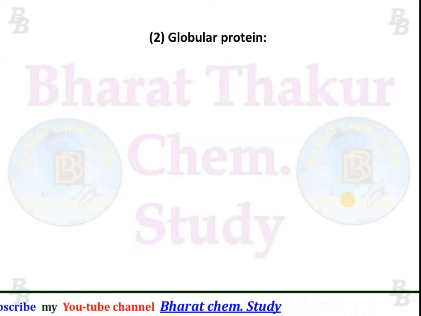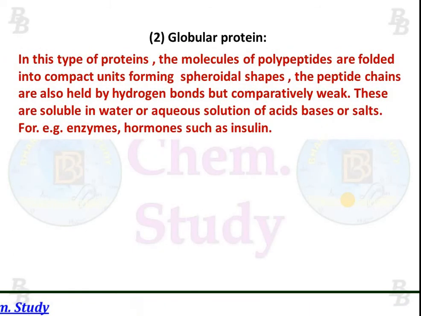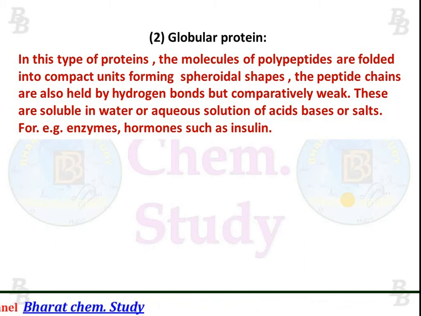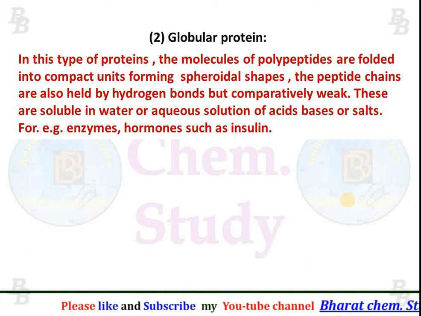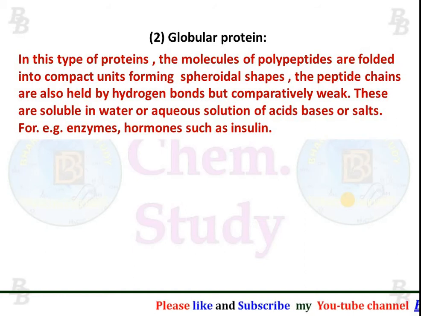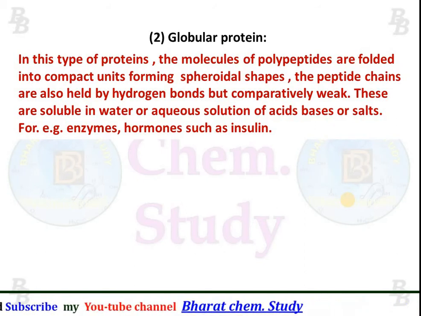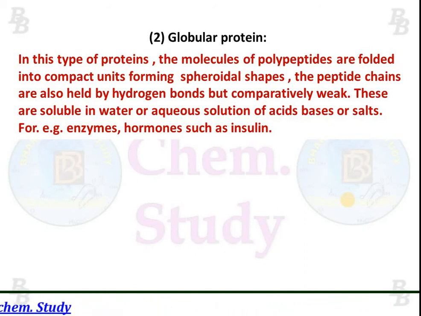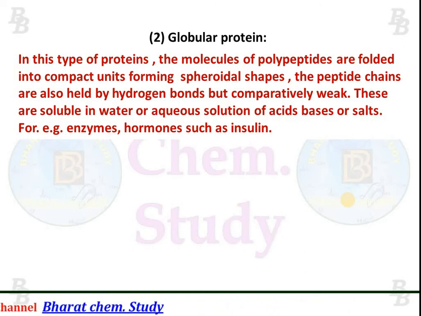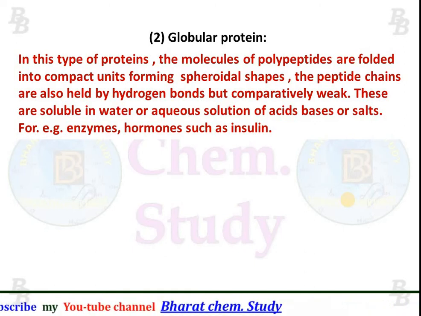Next type is globular protein. In this type of protein, the molecules of polypeptides are folded into compact units forming spheroidal shapes. The peptide chains are also held by hydrogen bonds, but comparatively weak as compared to fibrous protein. These are soluble in water or aqueous solutions of acids, bases or salts. For example, enzymes and hormones such as insulin are globular proteins.